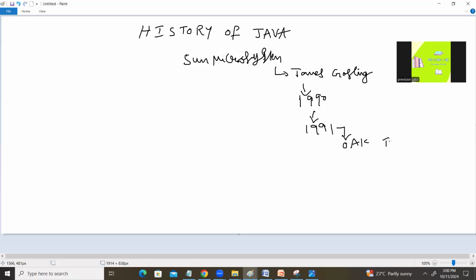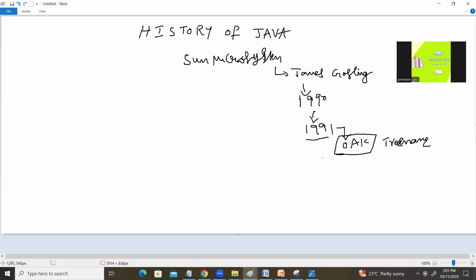Scientifically, this is a tree name. So they released the Oak software in the market in 1991. By that time, it was very famous for developing applications for electronic, mechanical and also automobile devices.